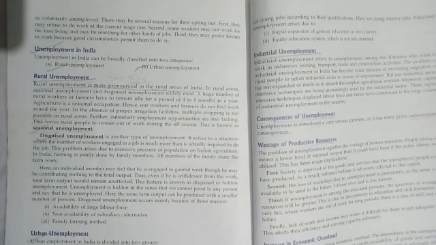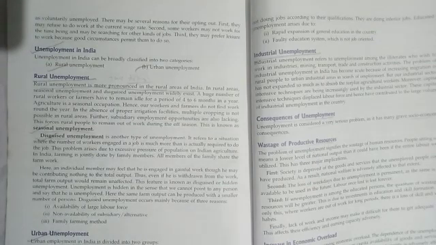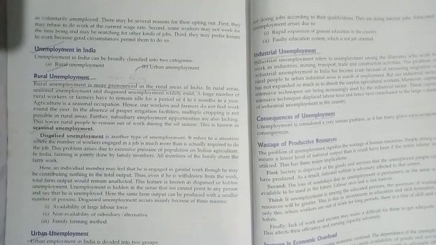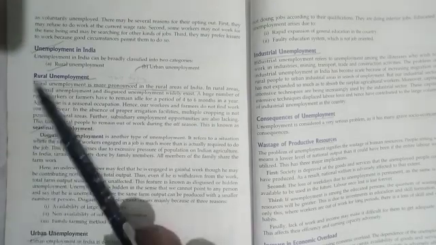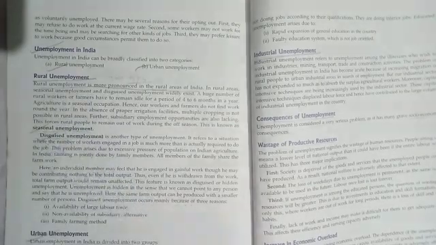Because you cannot see it in a very tangible manner, this is why it is known as disguised unemployment. You need to understand in minute detail where it is found. That is disguised unemployment. So this is rural unemployment. There are two types: seasonal and disguised. Next is urban unemployment.